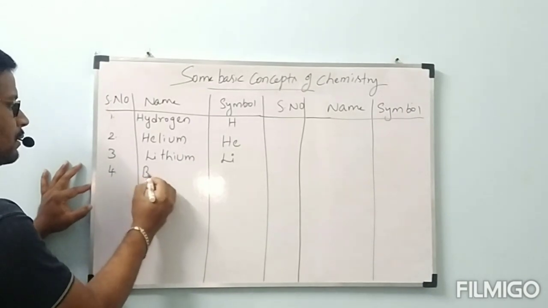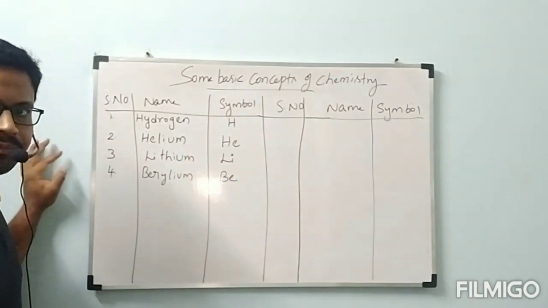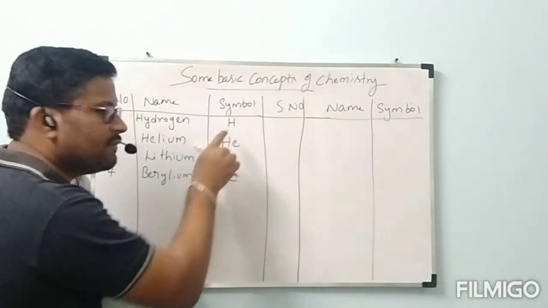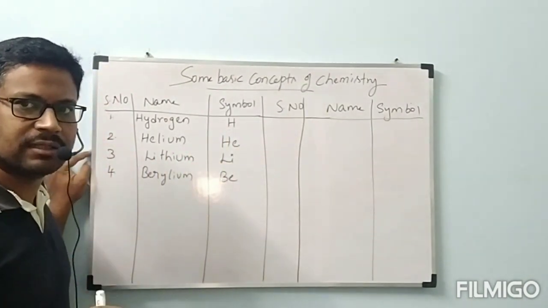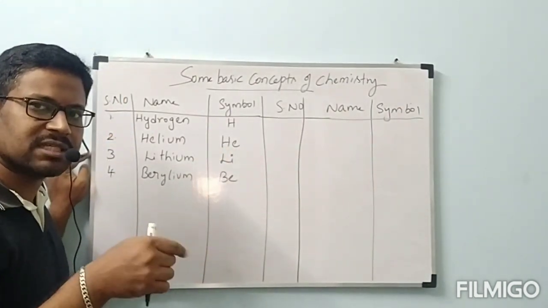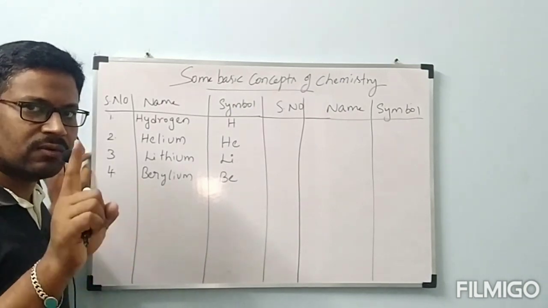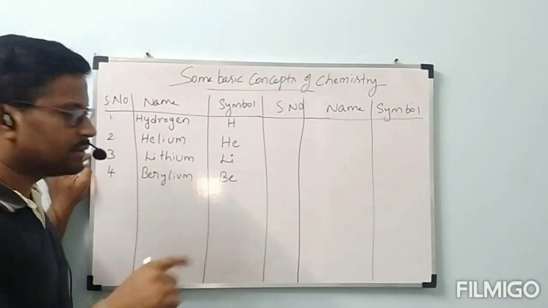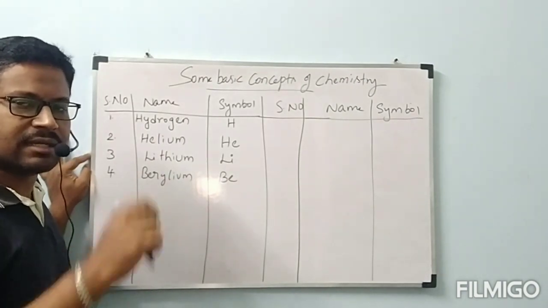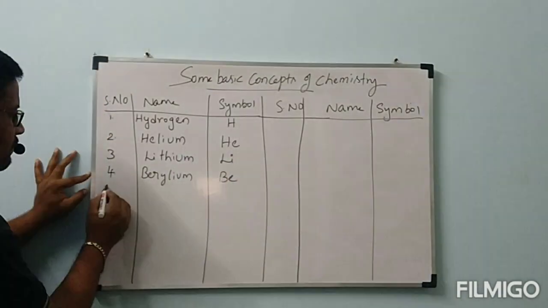Fourth one, beryllium, Be. While we are writing the symbols, we have to observe first: if it has only one letter, that must be a capital letter. If it has two letters, the first letter must be a capital letter and the second letter must be a small letter. That is the rule. If an element symbol has only one letter, it must be a capital letter, H. If it has two letters, the first letter must be capital and the second small: H, e, L, i, B.